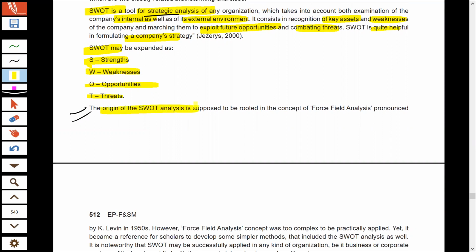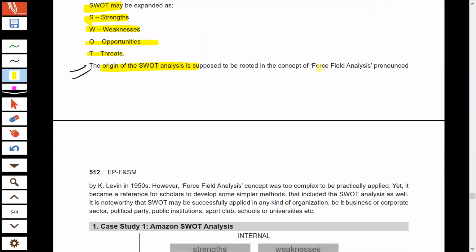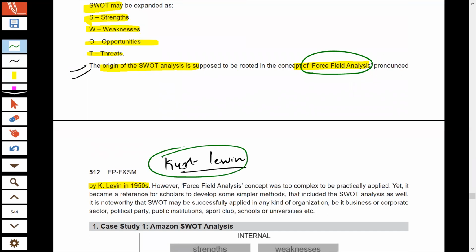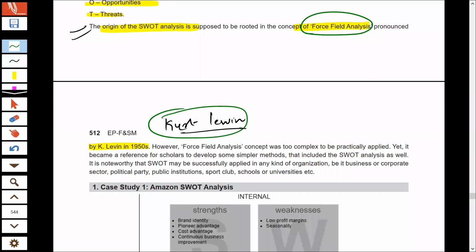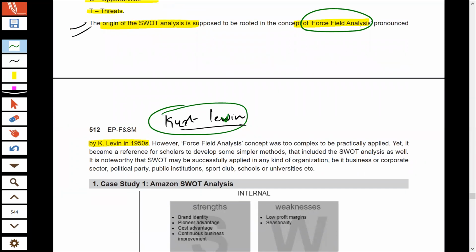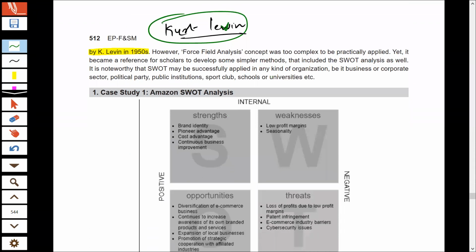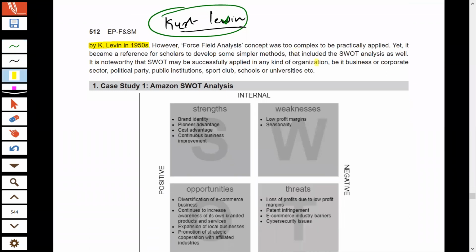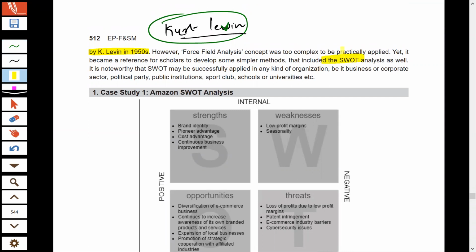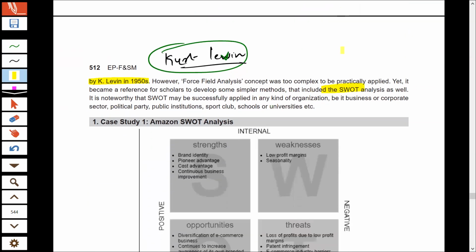The origin of SWOT analysis is supposed to be rooted in force field analysis, which was given by K. Lewin. K. Lewin is basically Kurt Lewin. The full name is Kurt Lewin. Please remember his name. So the previous version of SWOT analysis was force field analysis, given by Kurt Lewin. With the passage of time, a number of scholars came and modified the force field analysis and named it SWOT analysis, which we study at present. Just remember this fact. It may definitely come in your MCQ.